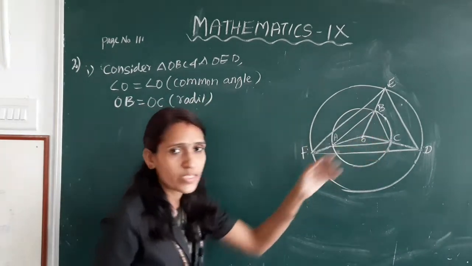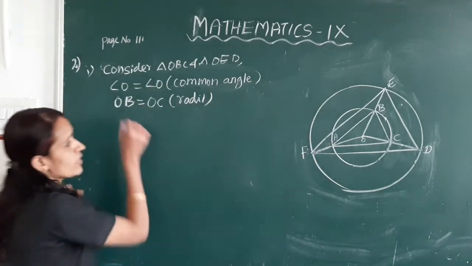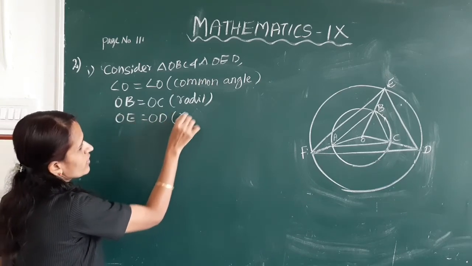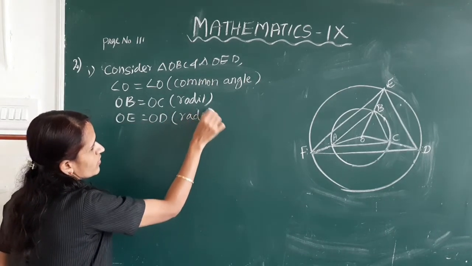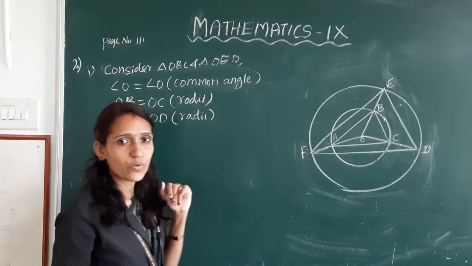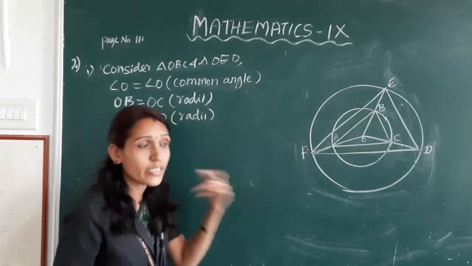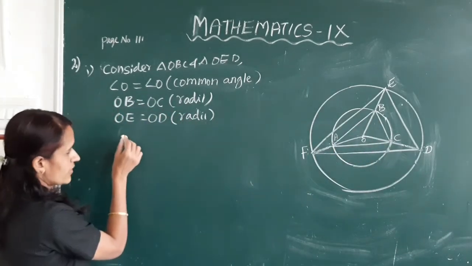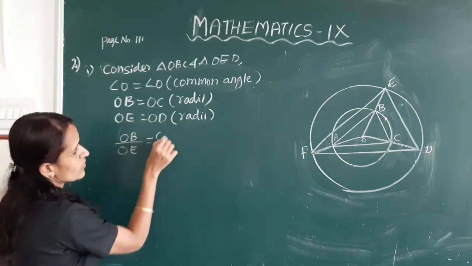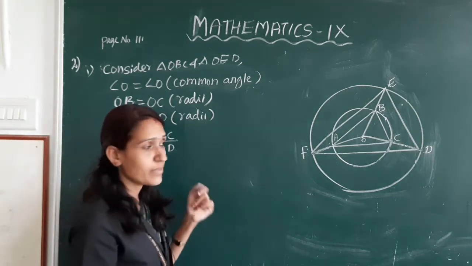OB and OC are radii of the small circle, so it is equal. Next, OE is equal to OD, radii of the large circle, so it is equal. From this we get these sides are in the same ratio. That is, OB by OE is equal to OC by OD, are in the same ratio.